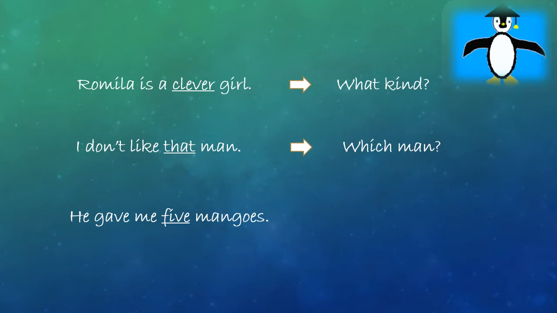Similarly, if you read the third sentence, you will find that the word 5 here shows how many mangoes he gave me. Friends, as you can see, all the underlined words here are adjectives. So now you can understand that adjectives are such words which add a meaning to a noun.